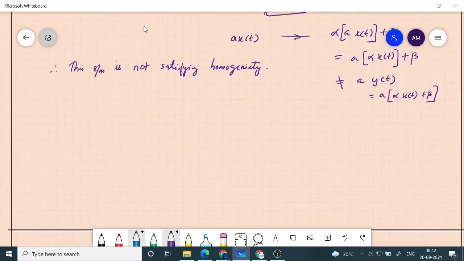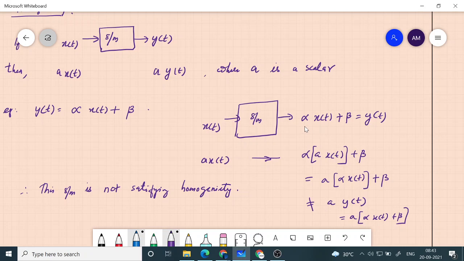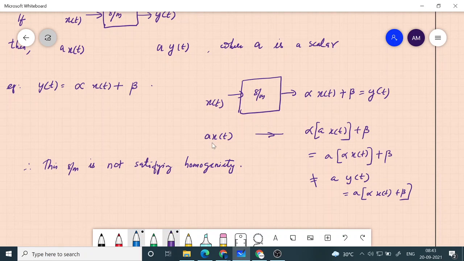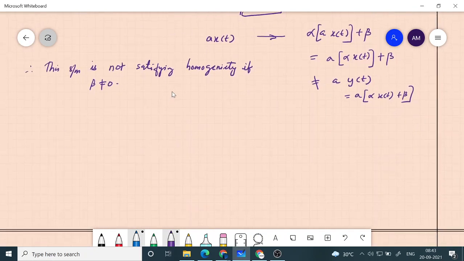Under what condition can we say that this will satisfy homogeneity? If beta equals 0, then you can write y of t as just alpha into x of t, just an amplifier, and if you give a into x of t, you will get a into alpha into x of t. So if beta is not equal to 0, the system does not satisfy homogeneity, but if beta is equal to 0, then the system satisfies homogeneity.